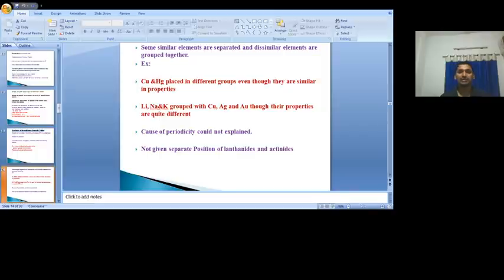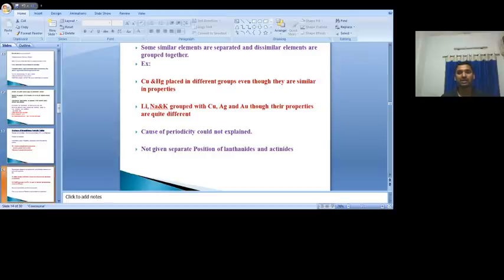For example, copper and mercury, even though they are similar in properties, are placed in different groups. Lithium, sodium and potassium are grouped with copper, gold and silver, even though their properties are different. That means elements which are similar in properties are placed in different groups.